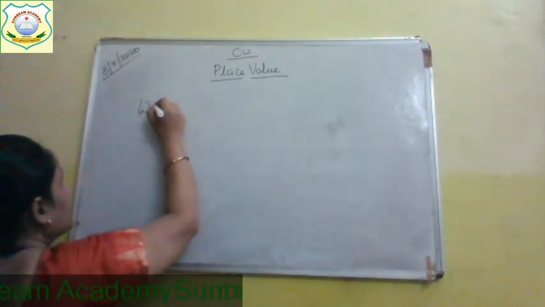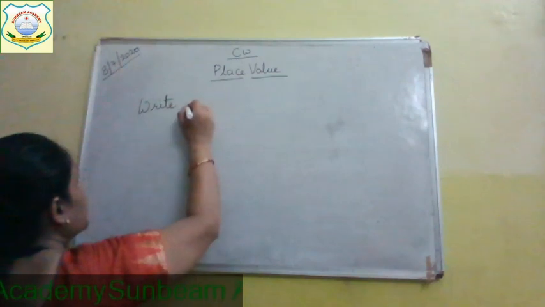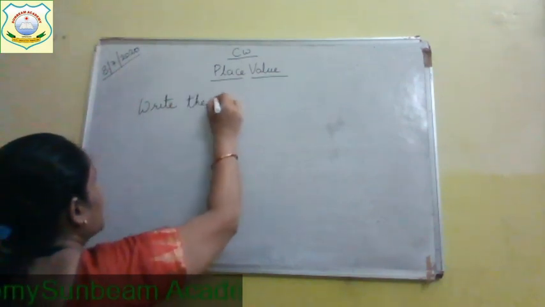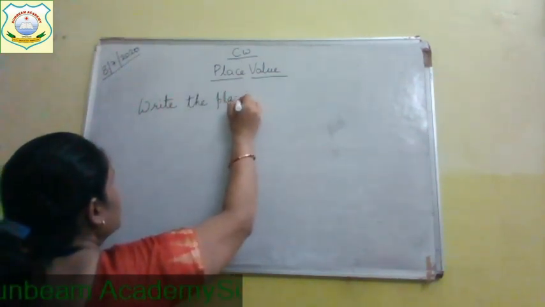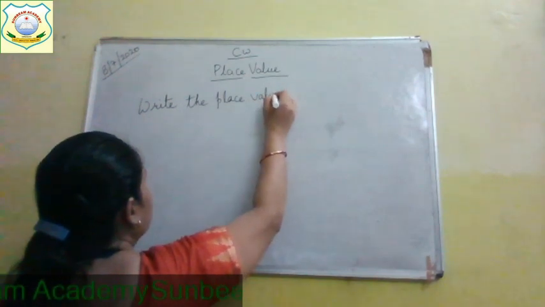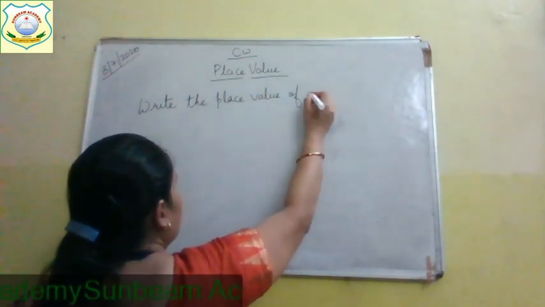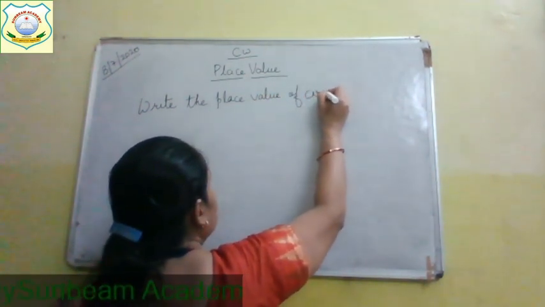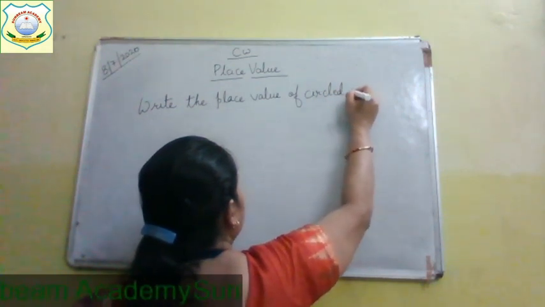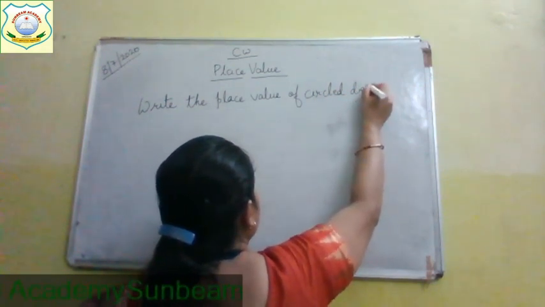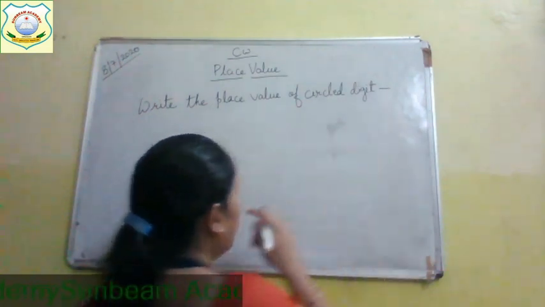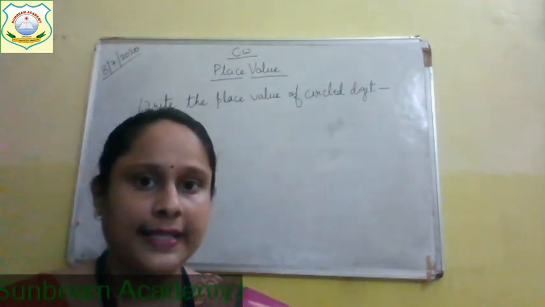Write the place value of circle digit. See again.